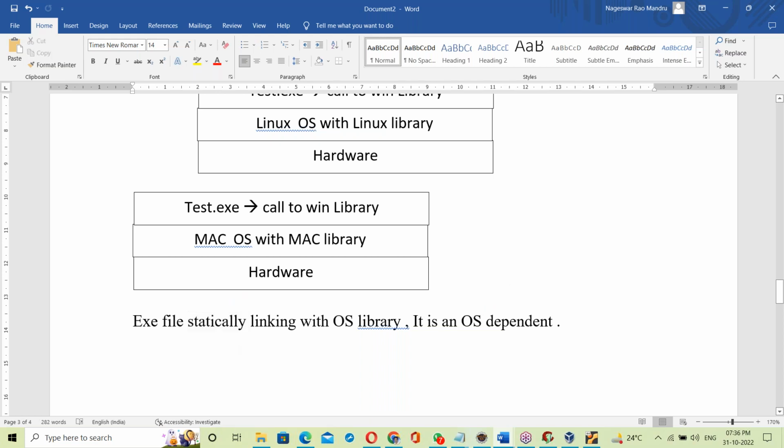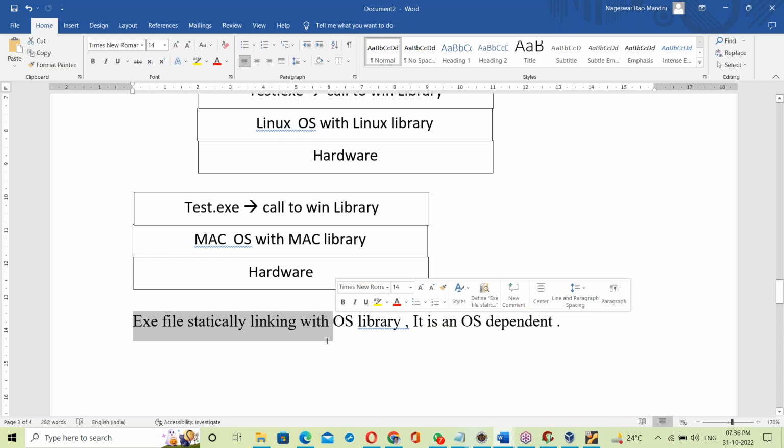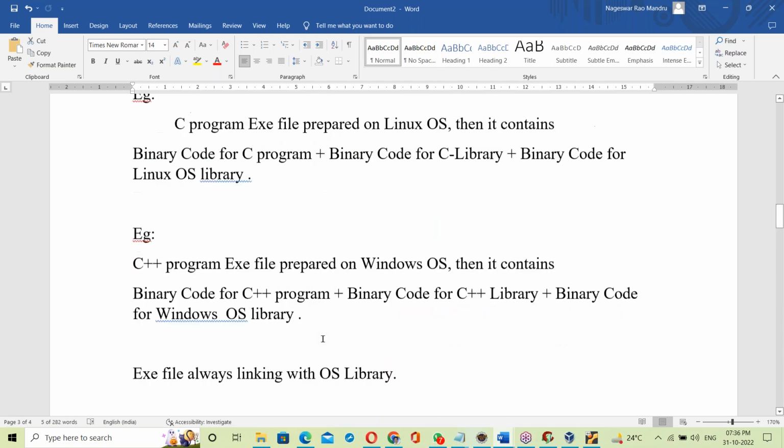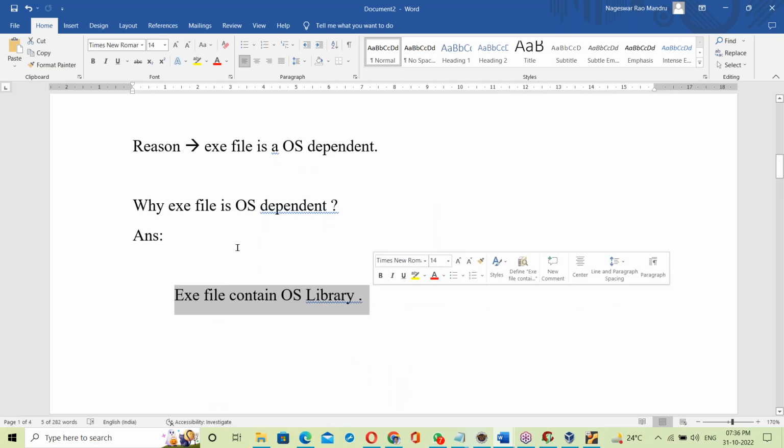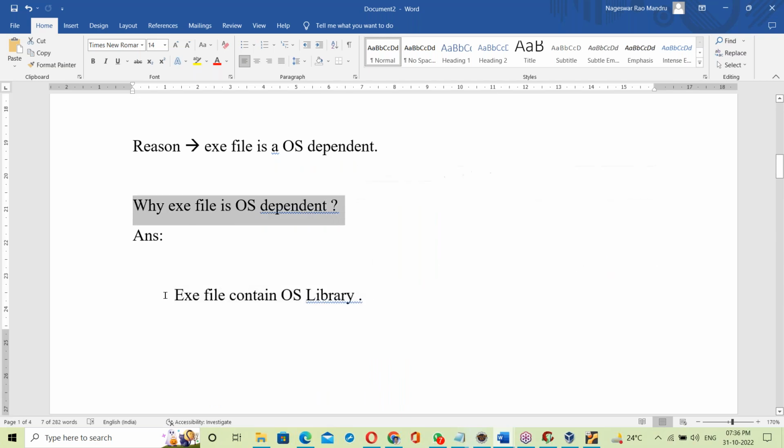So about the exe file: since the exe file contains the OS library, it's OS dependent. Why is the exe file OS dependent? The reason is it contains the OS library.